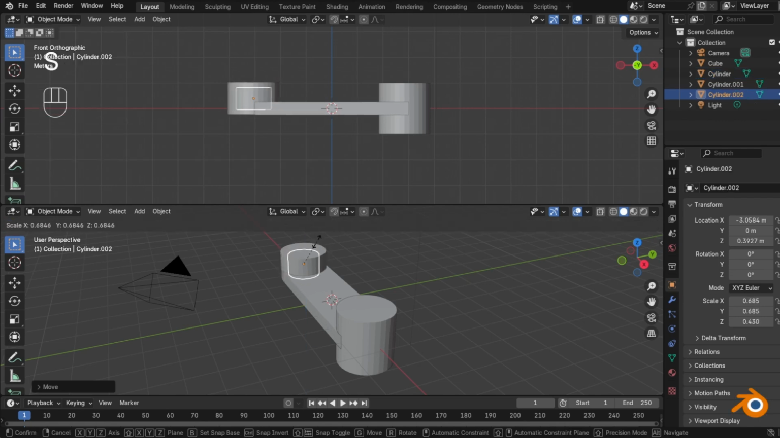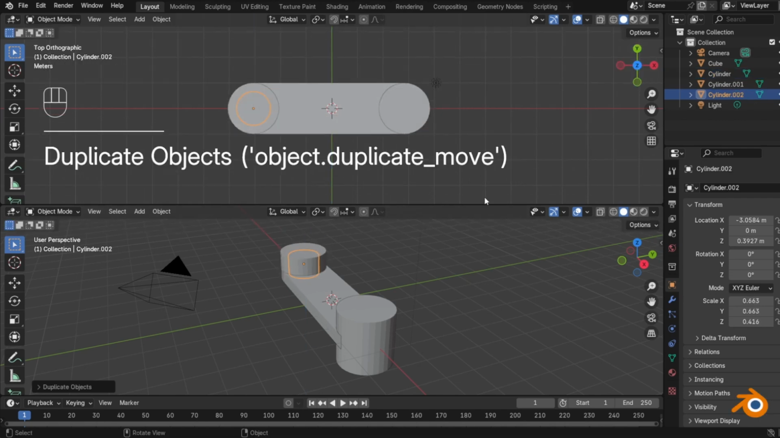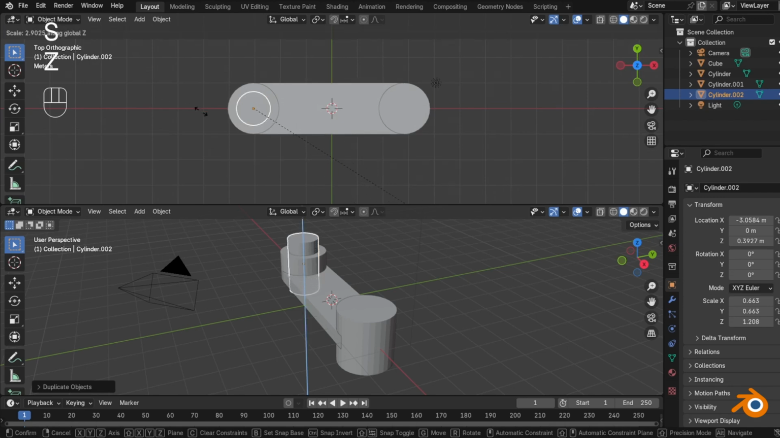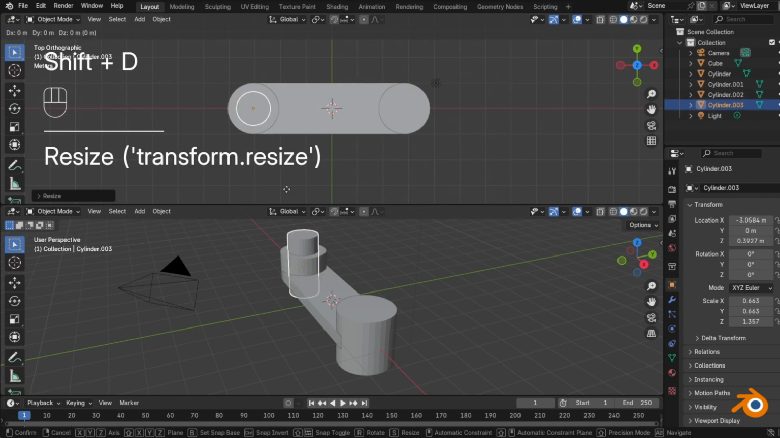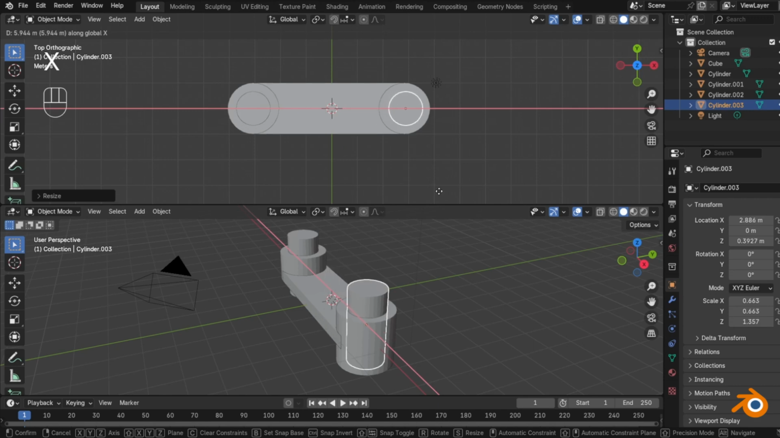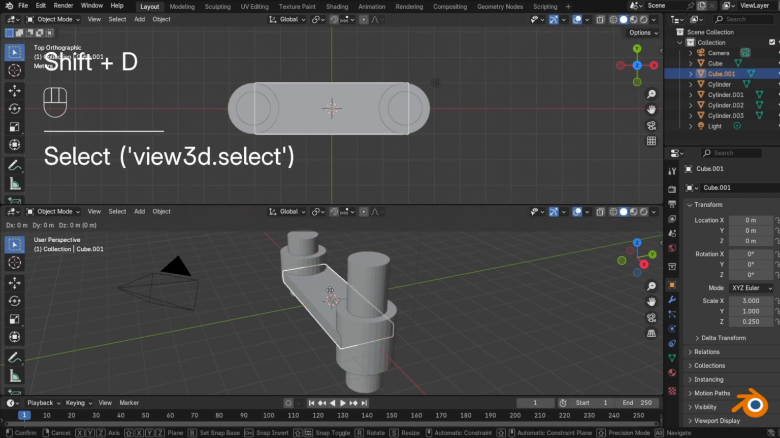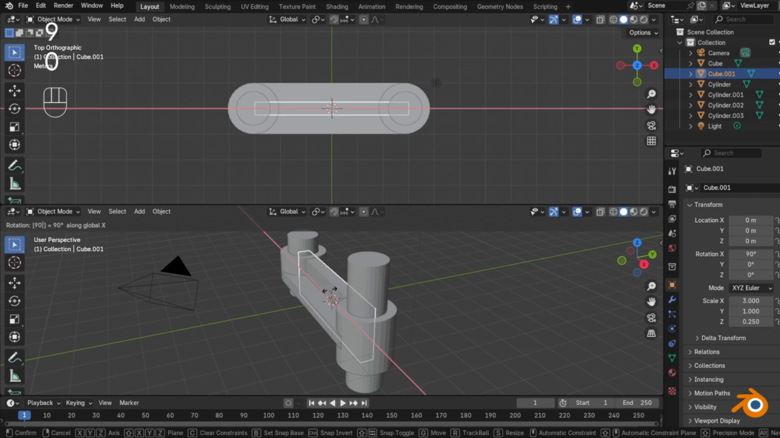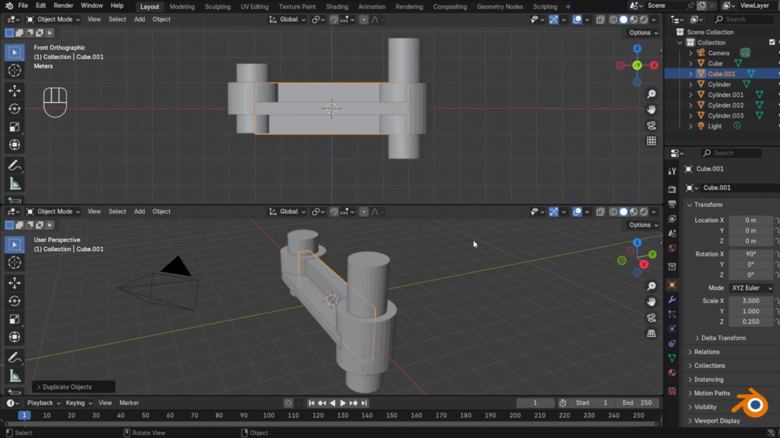Duplicate the first cylinder and scale it along the Z-axis. Duplicate it and move it along the X-axis. Now create a duplicate of this cuboid solid and press R plus X plus 90 to rotate it 90 degrees